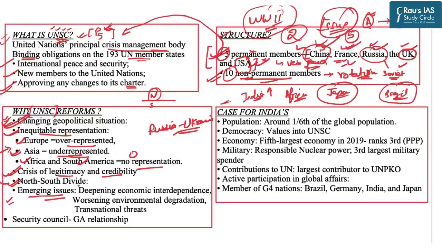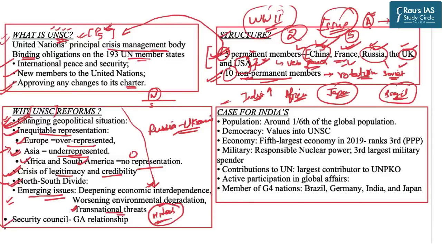Then the latest issue is that present times are witnessing emerging new issues to which the UNSC is completely new. For example, in present times, due to globalization, economic interdependence is rising. Environmental degradation has become one of the most widespread threatening phenomena for the entire humanity. And moreover, transnational threats, for example terrorism, are becoming highly modified. Now we have cyber attacks. Now organized crime is becoming high tech. So presently the UNSC is not able to cater to all these emerging issues.